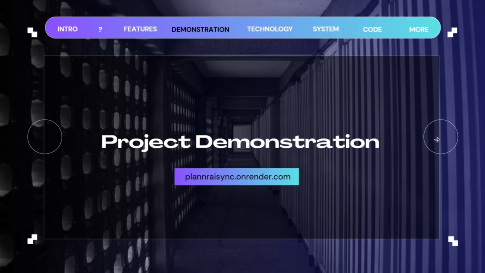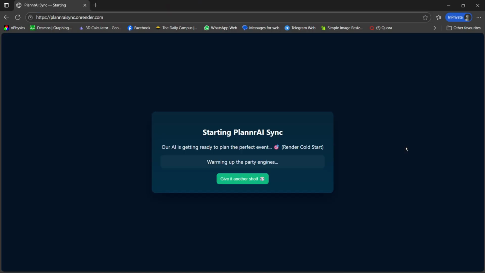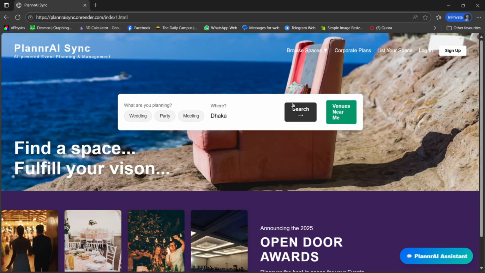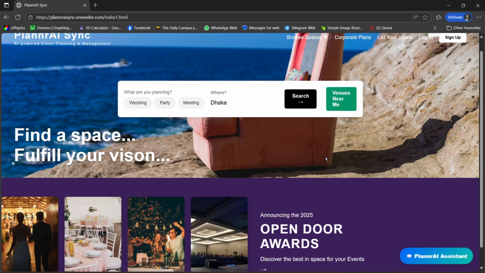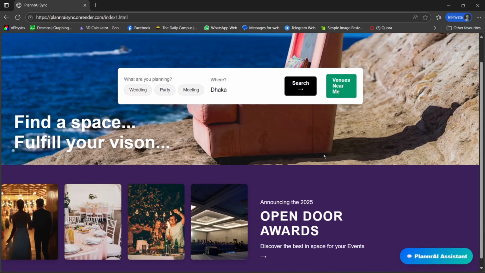So let's start our project demonstration. Let's go to our website. This is basically a health checker to check if the backend is ready or not. So here is the front end page from the backend. This is our main landing page for registered and unregistered customers.